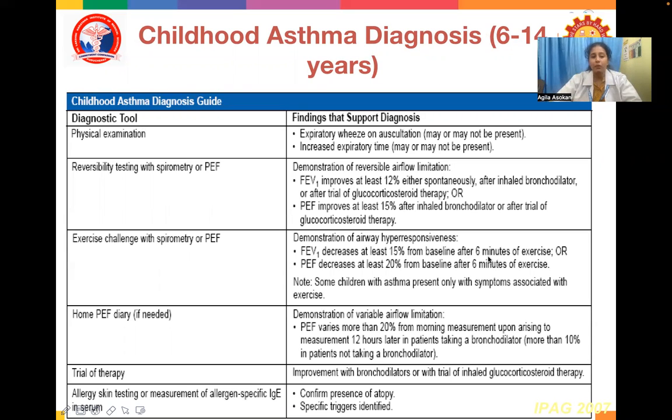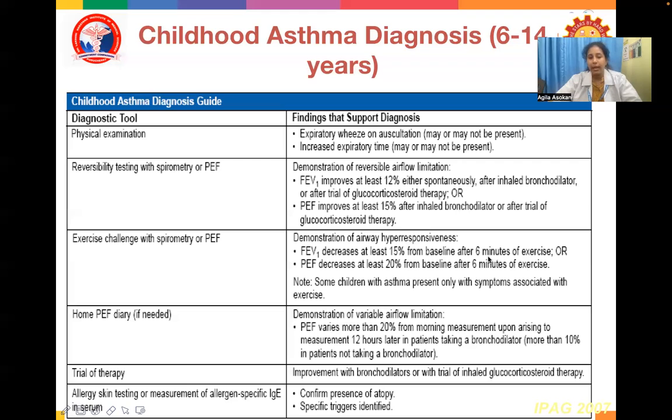Exercise challenge with spirometry or peak expiratory flow: demonstration of airway hyperresponsiveness. FEV1 decreases by at least 15% from baseline after 6 minutes of exercise, or the peak expiratory flow decreases at least 20% from baseline after 6 minutes of exercise. Some children with asthma present only with symptoms associated with exercise.